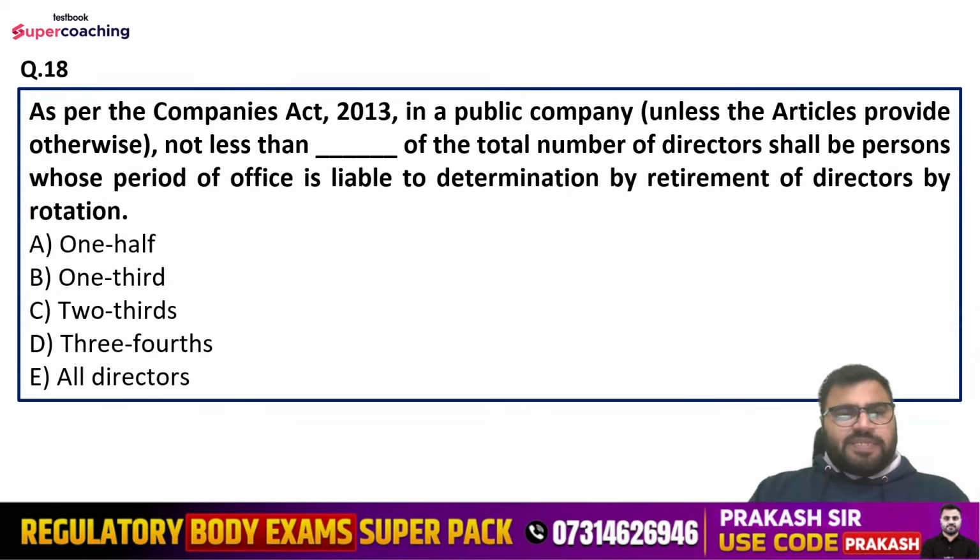As per the Companies Act 2013, in a public company, unless the articles provide otherwise, not less than, fill in the blank, of the total number of directors shall be persons whose period of office is liable to determination by retirement of directors by rotation. Options are 1/5, 1/2, 1/3, 2/3, 3/4, or all directors. Yes, guys, participation is reducing a little bit. Everyone. Question number 18. Nilesh is saying option number C. Okay.